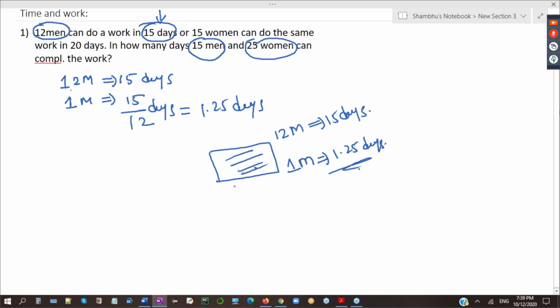Do you think that a renovation work which needed 12 men for 15 days, one man will do in only 1.25 days? Is there any logic anywhere?